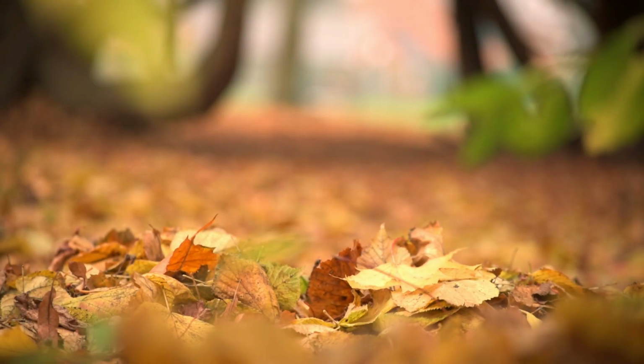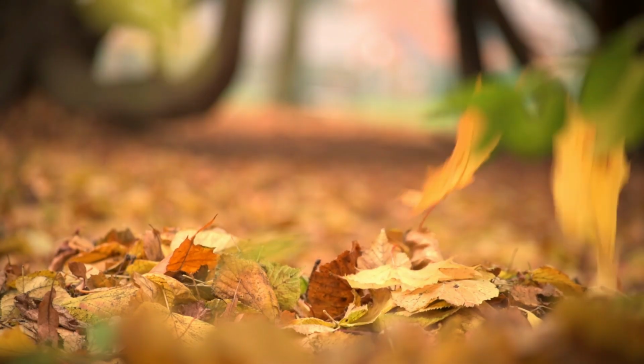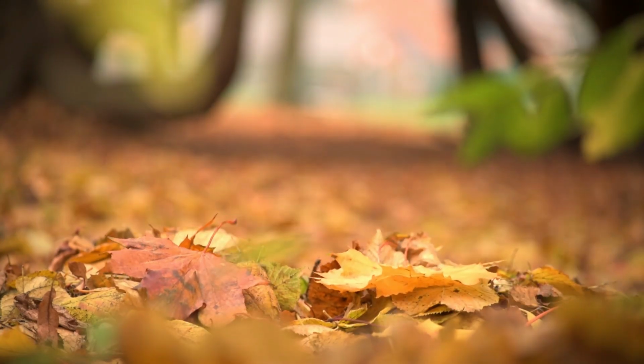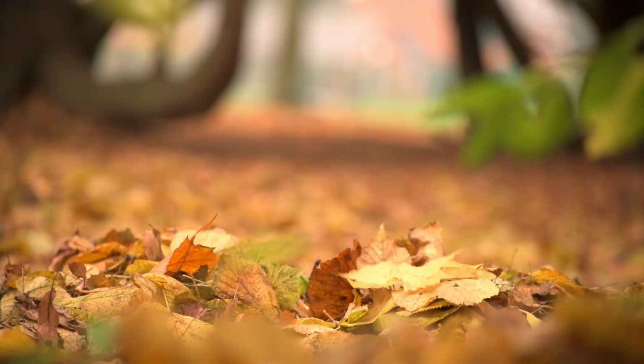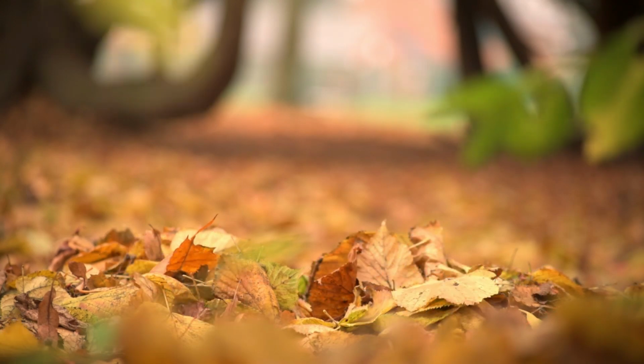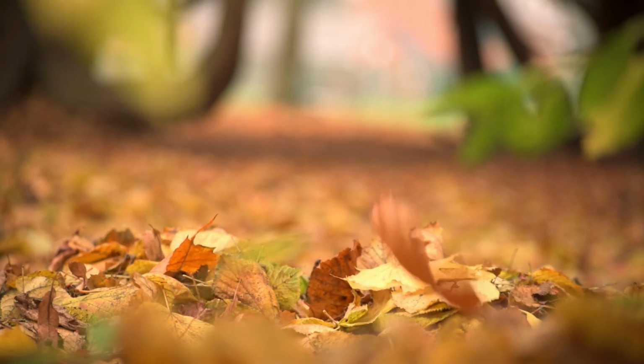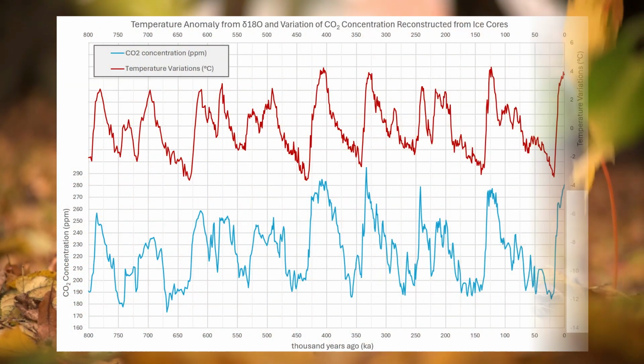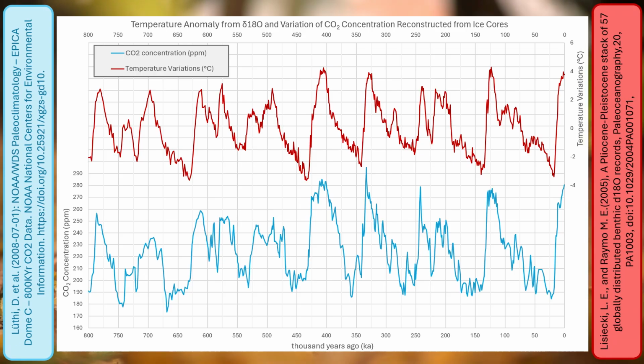In the previous part, we explored how low carbon dioxide levels may have constrained ecosystems during glacial periods. We saw that climate, vegetation, water availability, and carbon cycling are deeply connected. But this raises another question. If carbon dioxide slowly declines during glacial periods, what causes the rapid transitions back into warm interglacial climates? Why does Earth repeatedly shift between cold and warm states? To answer this, first we need to understand how glacial periods behave.